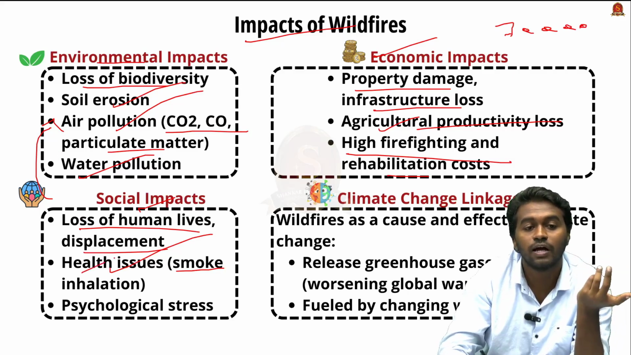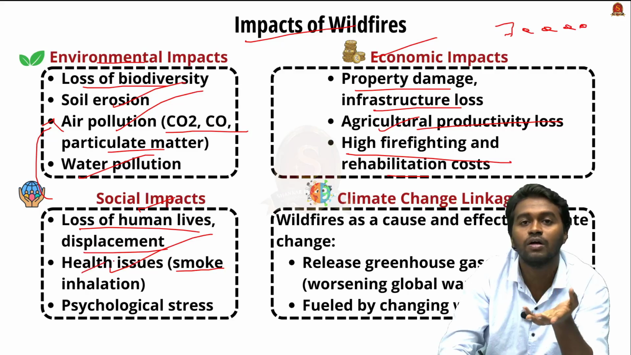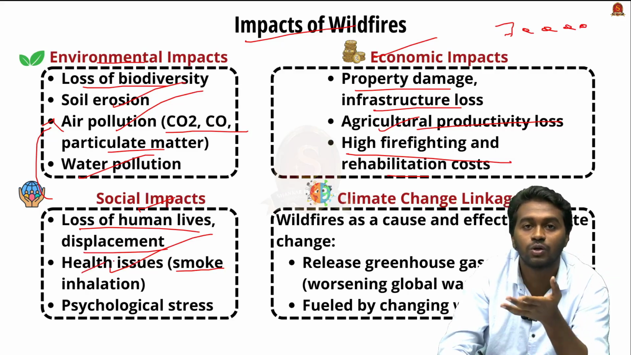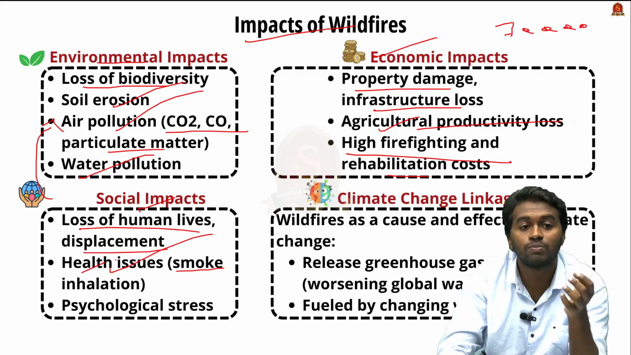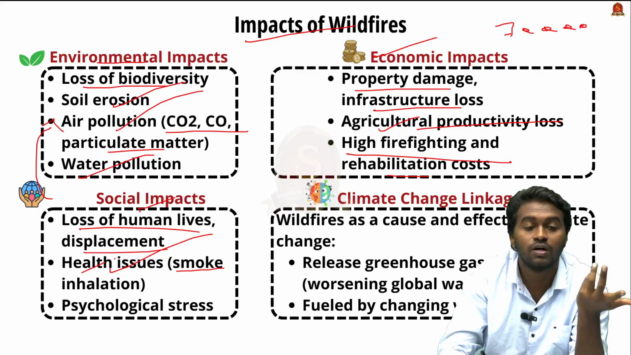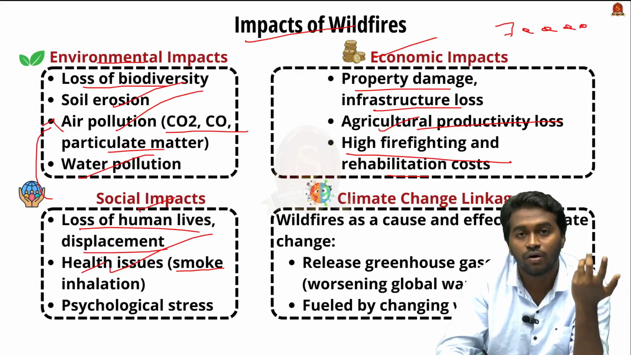This will create health issues to the people who are vulnerable to other health conditions, such as people who are suffering from cardiovascular or pulmonary diseases. They will experience severe problems during the time of natural disasters like drought or wildfire.